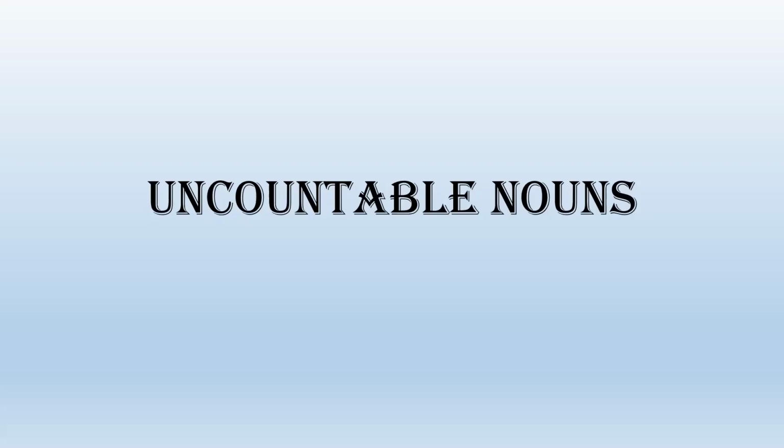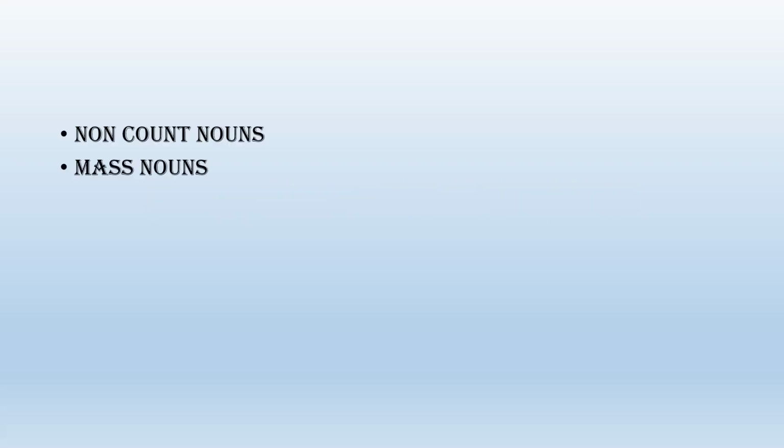There are some important grammar rules that you need to remember when it comes to uncountable nouns. Therefore, I am going to discuss all the grammar rules related to uncountable nouns with you. Another thing you have to keep in mind, this topic is somewhat diverse, so there are a lot of exceptions. Therefore, what you need to do is find more examples related to uncountable nouns, because there are different exceptions and variations. There are other names we can use for uncountable nouns. We can say non-count nouns or mass nouns.